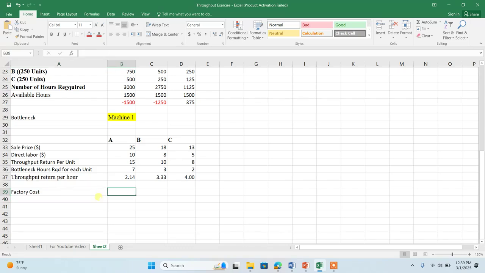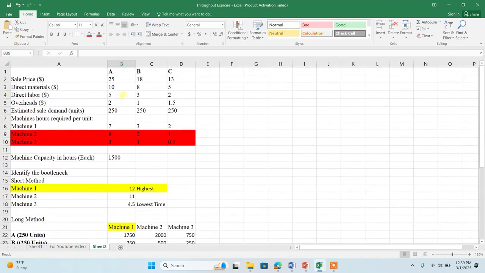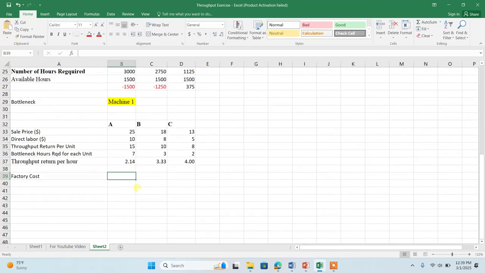Okay, so factory cost. Here it is given, but this fixed cost is for 1 unit. What we need to do is calculate it for the entire number of units, because I told you that fixed cost is for the time period. It's not per unit. If you are paying a rent which should be diversified among all the 3 products A, B, and C, either you are producing 1 unit or you are producing 10 units. But this factory cost which is given to us is for 1 unit.